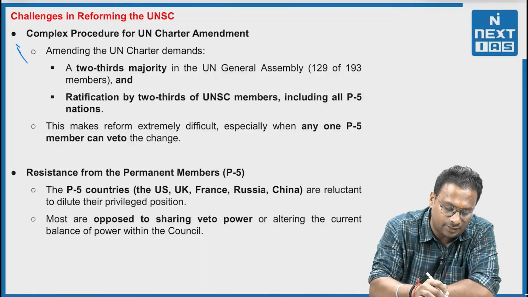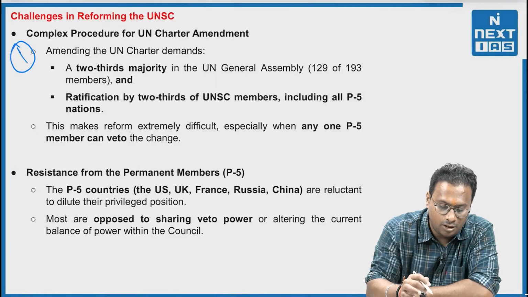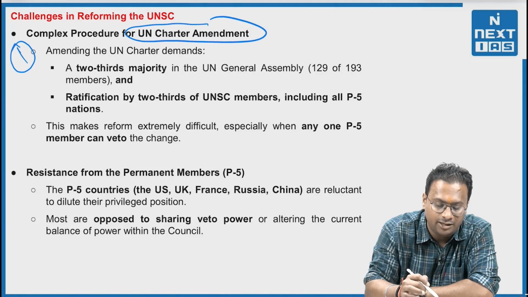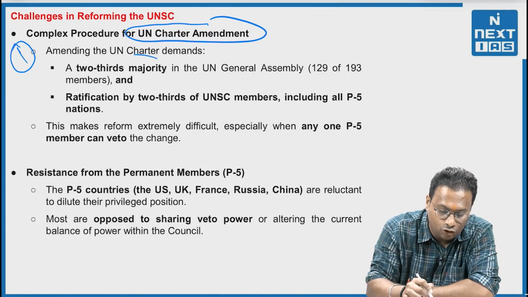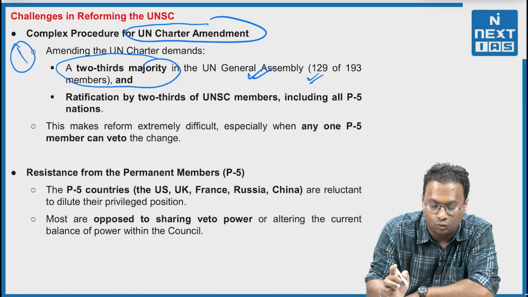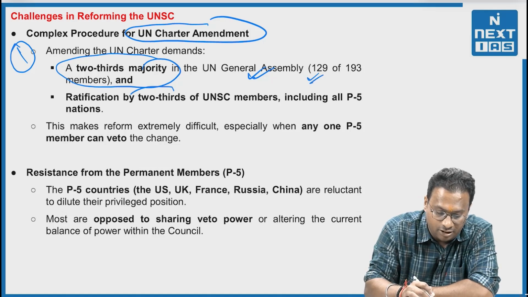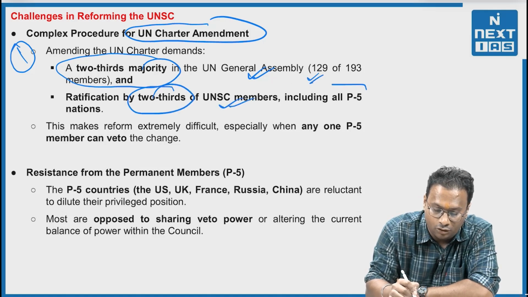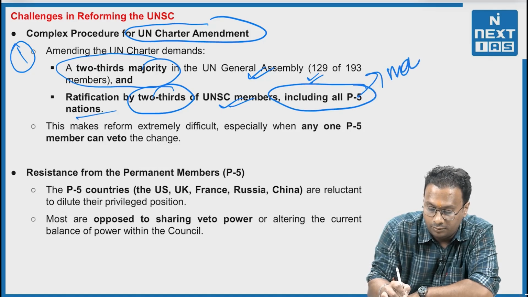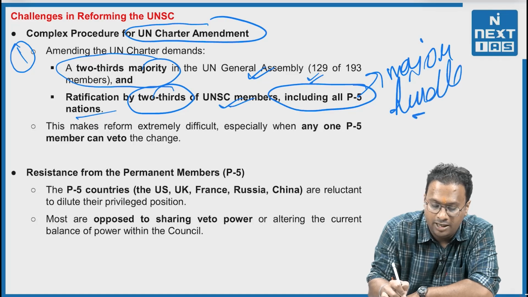Now the challenges in reforming the UNSC. Complex procedure for UN Charter amendment. Amending the UN Charter demands a 2/3 majority in the UN General Assembly, that means 129 out of 193 members, and ratification by 2/3 of the UN members including all P5 nations, and we know this is a major hurdle. With respect to India, even this is a major hurdle.